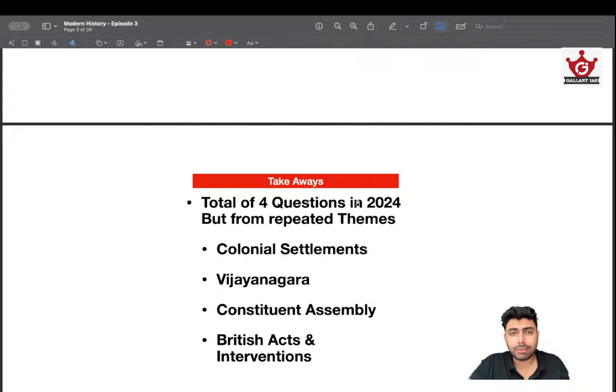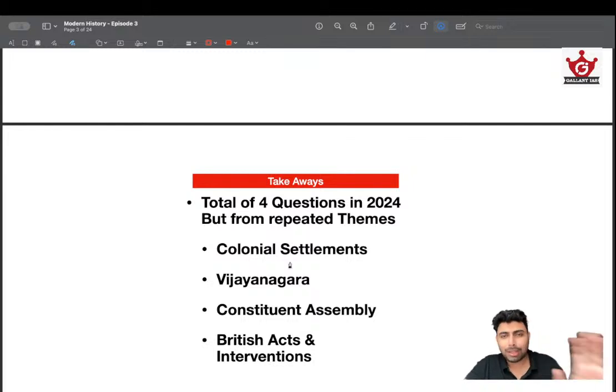This is a very good thing for us aspirants because we can approach a subject that is as vast as modern history, and we can actually reduce it into these 4 headers and put our focus on these things, and then build our base as usual and put our focus on these areas and try to do more questions and learn more about these areas, and we can actually get almost all the questions right. So that's a very good thing. That's a very good trend UPSC is following. If you can catch that trend, modern history is a cakewalk.